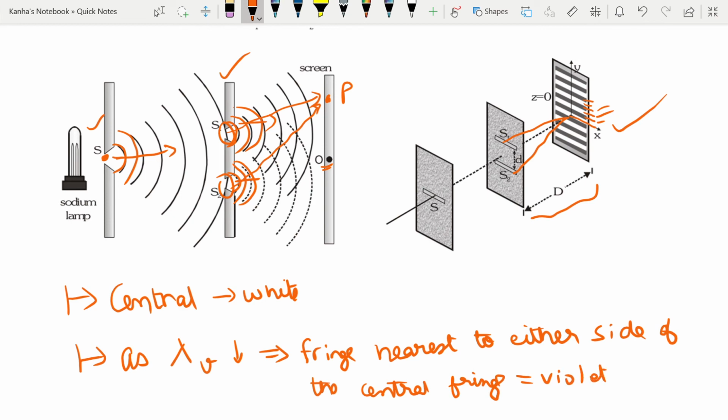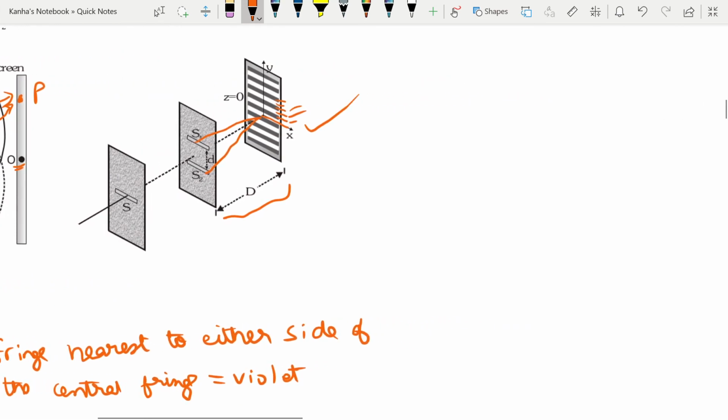This should be kept in mind because these come as factual questions often. And the farthest from the center will be red.